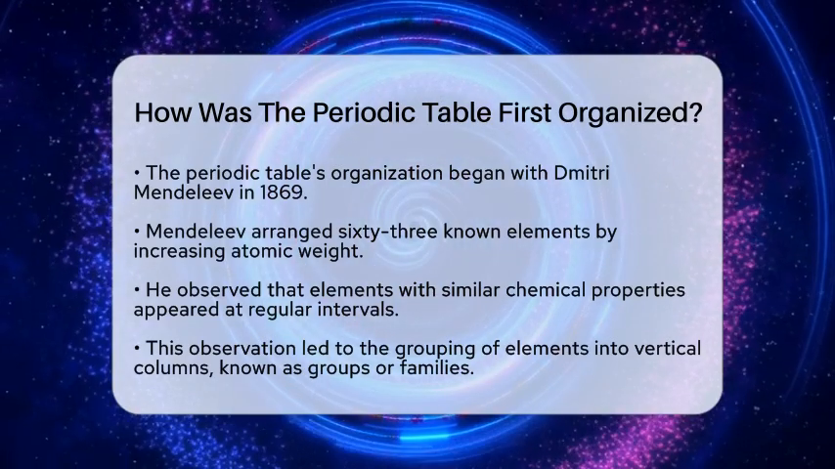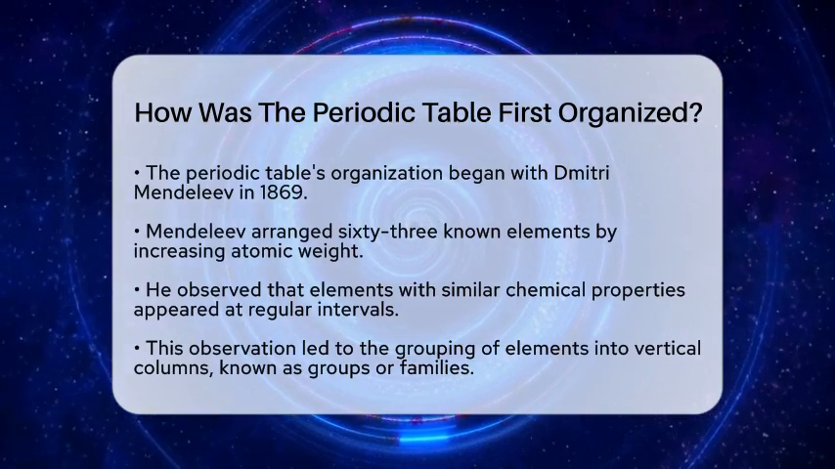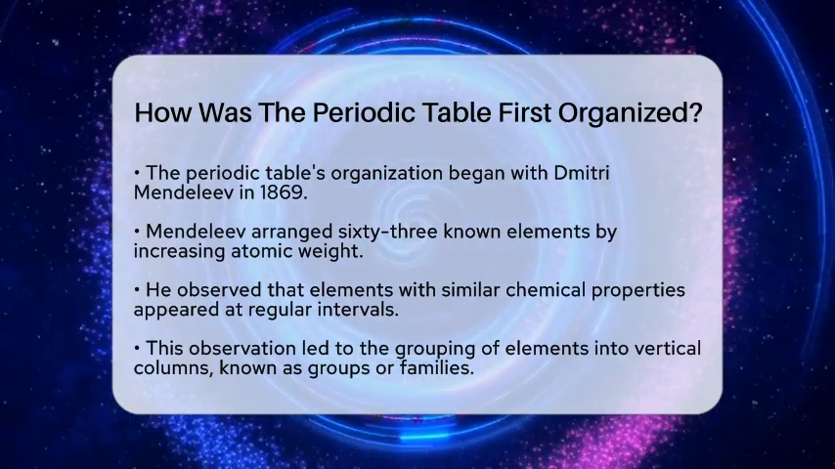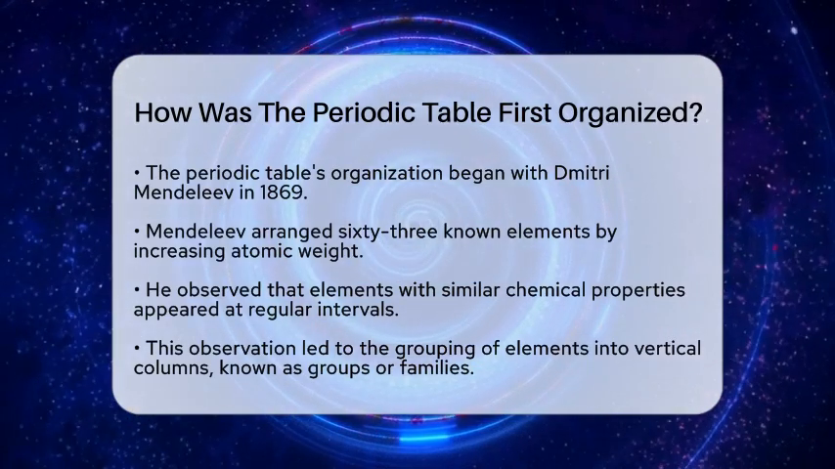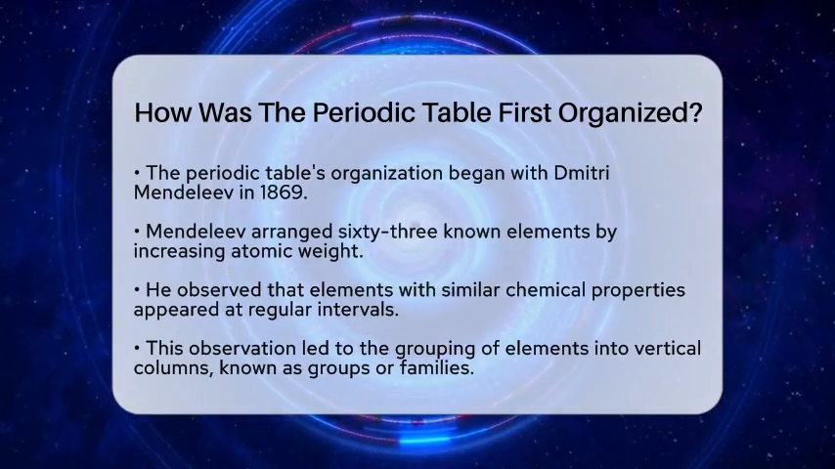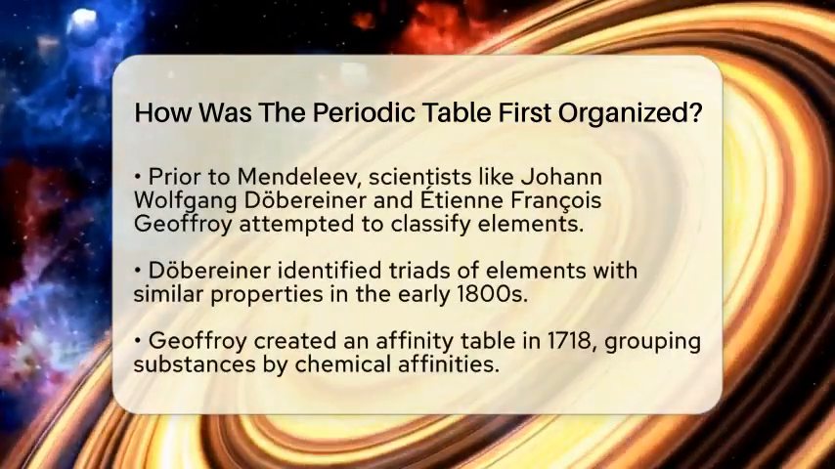This pattern allowed him to group elements into vertical columns, which we now call groups or families. Each group shares similar chemical characteristics, making it easier to understand their behavior.